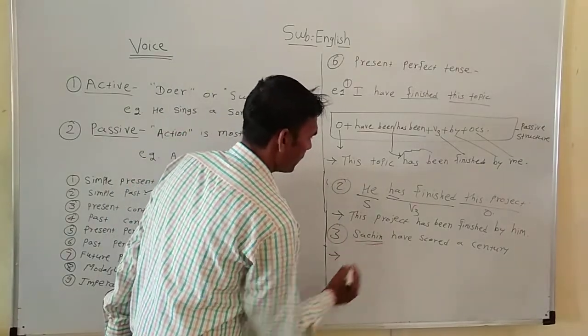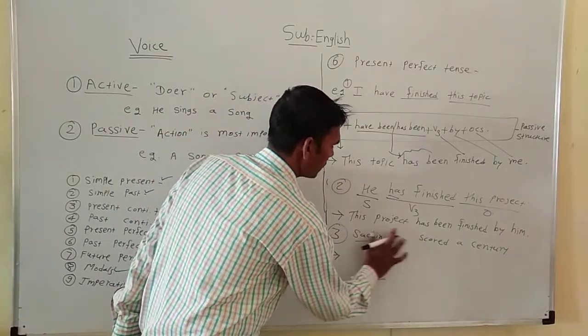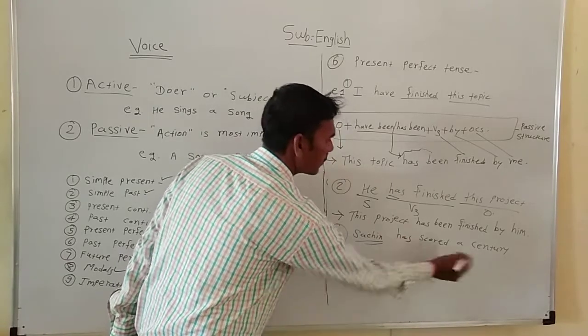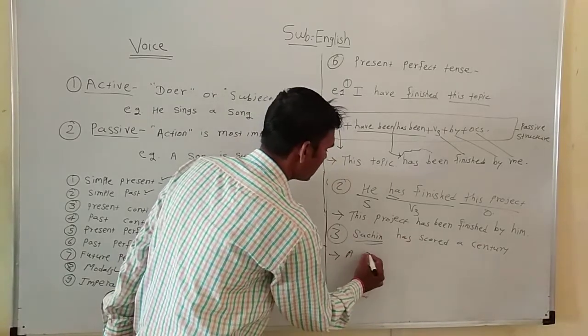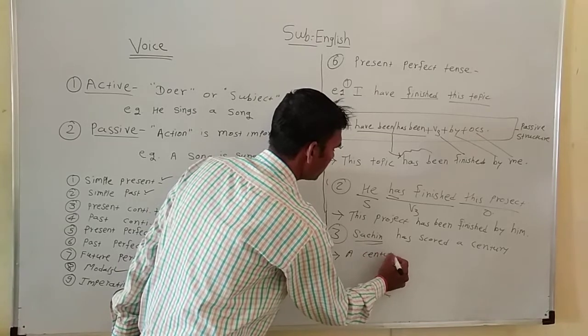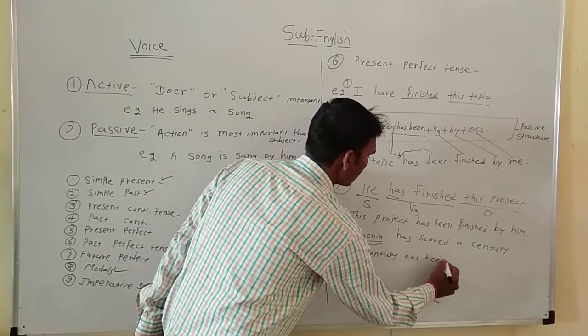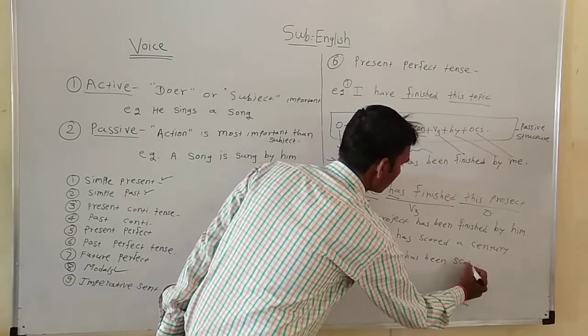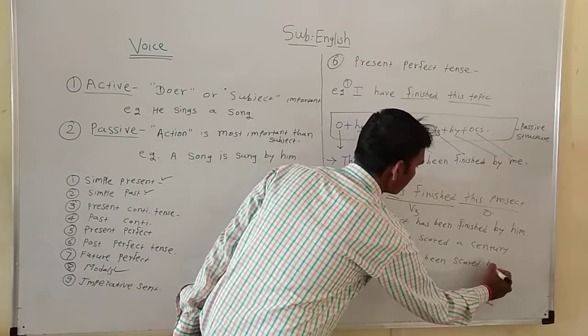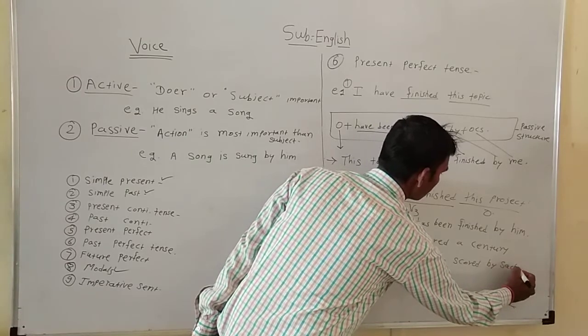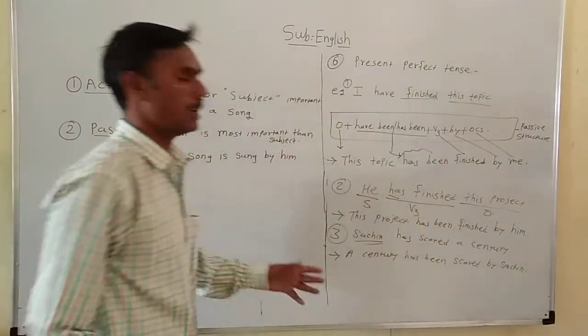Let's turn it into a passive voice. Let's take the object, a century. A century has been scored by Sachin. It is a correct passive voice.